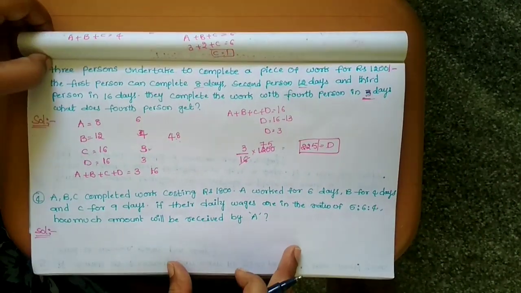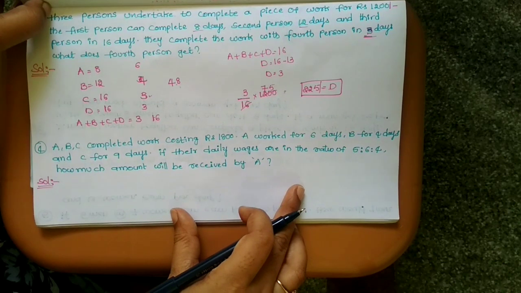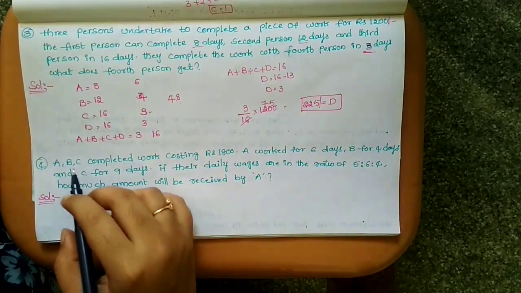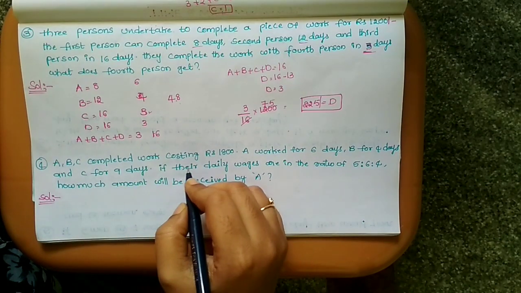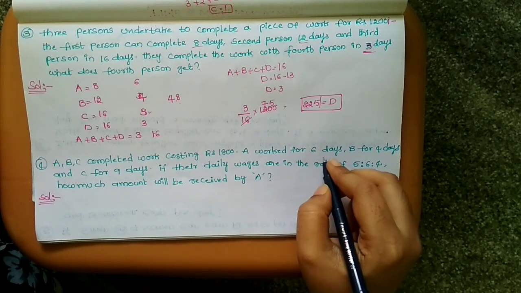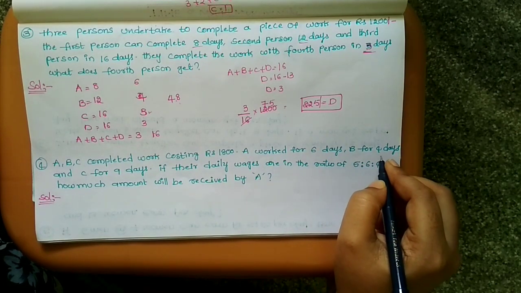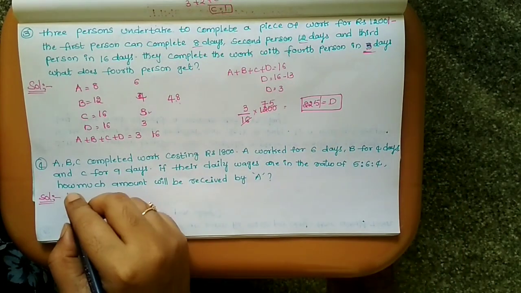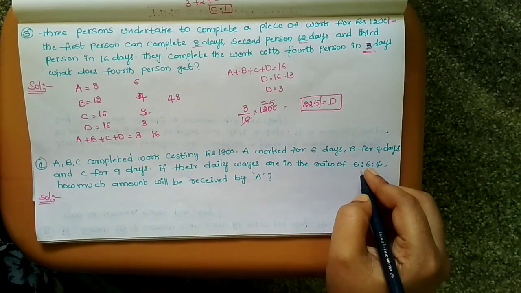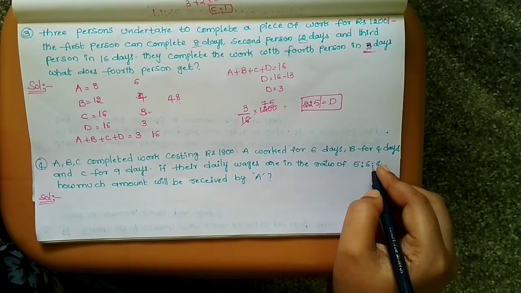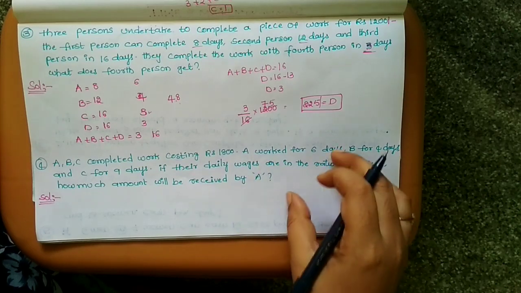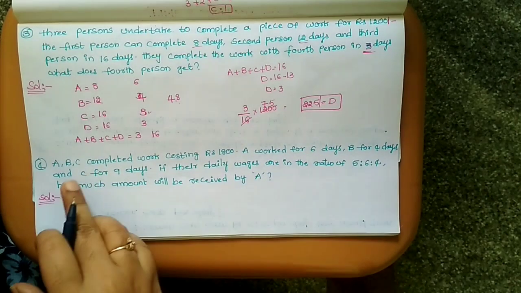Next, A, B, C completed work costing rupees 1800. A worked for 6 days, B worked for 4 days and C for 9 days. If their daily wages are in the ratio of 5:6:4, how much amount will be received by A? This is a very simple question.